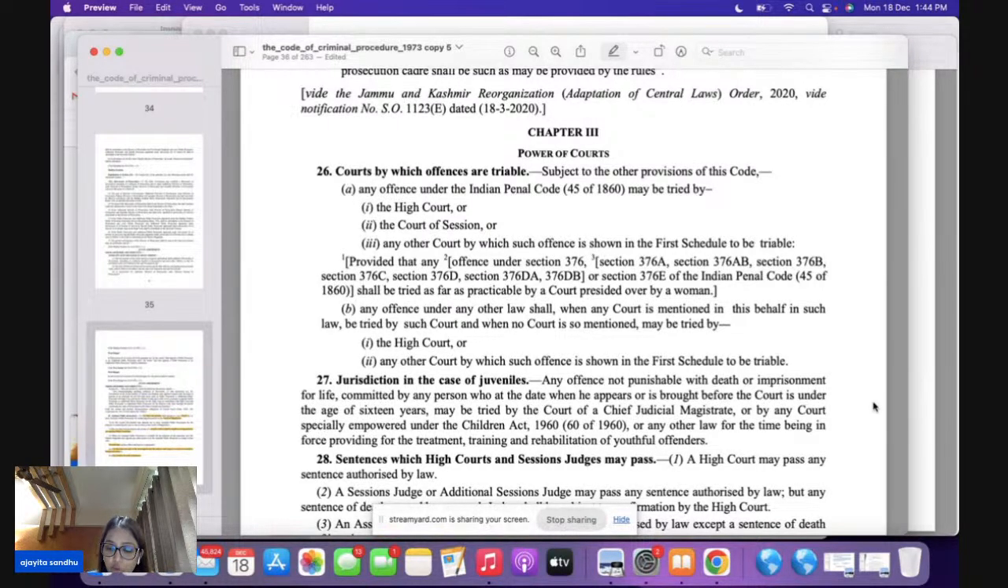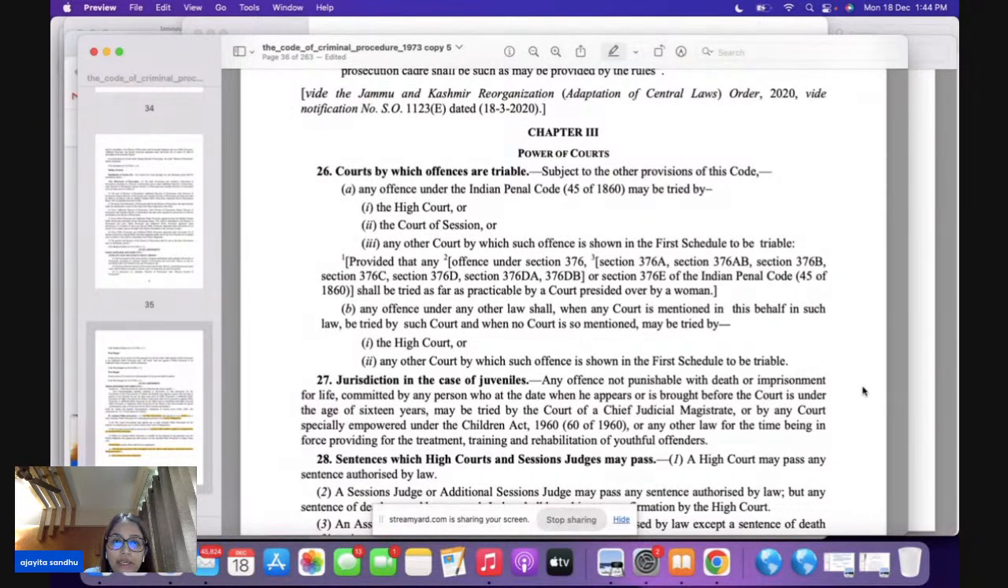Okay. Then moving on, we are going to talk about chapter 3 now. We moved to chapter 3. Now, chapter 3 is very important, and there are only a few provisions that need to be understood here. The first particular section is section 26.